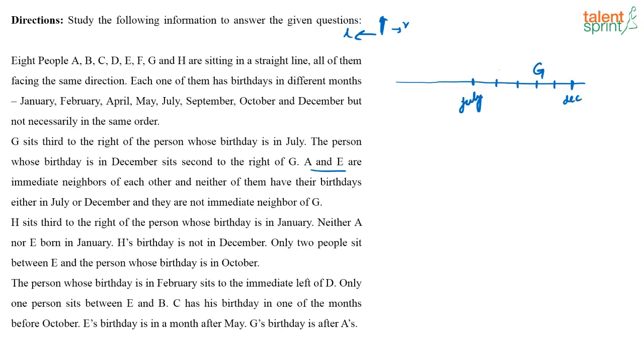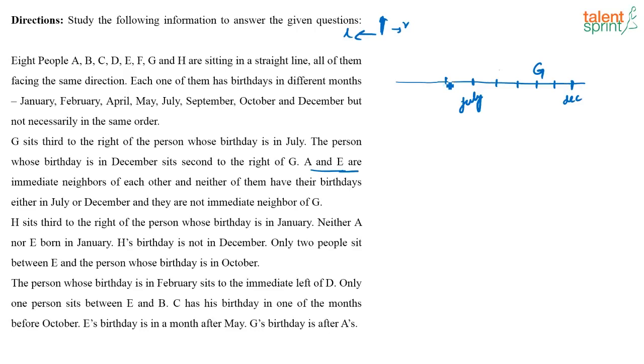See, this is the most important step in this arrangement. If you are able to crack this, I think it becomes far easier to solve the question further. So you have to find out where you can fix A and E. If you take any of these positions that we have fixed here, you can't put A and E because of the conditions given. They have said A and E's birthday is not in July or December, and both of them are not neighbors of G as well.